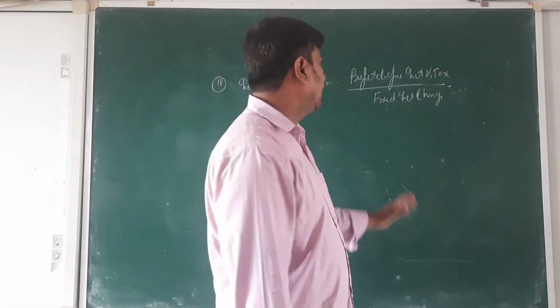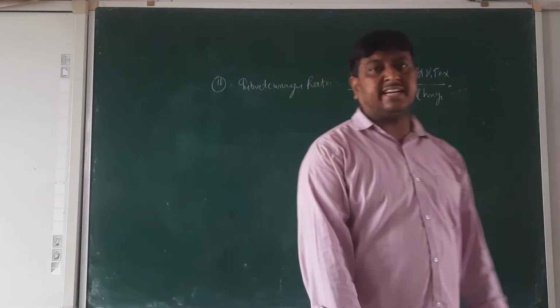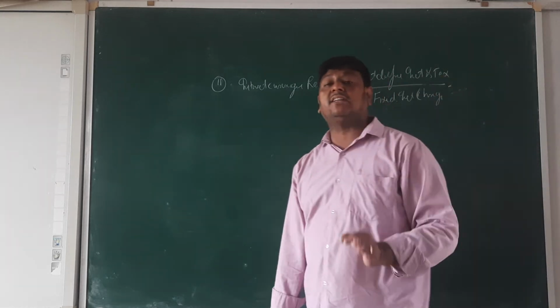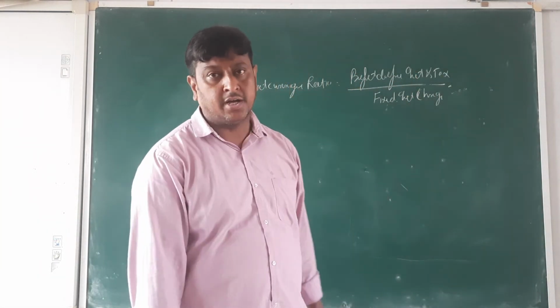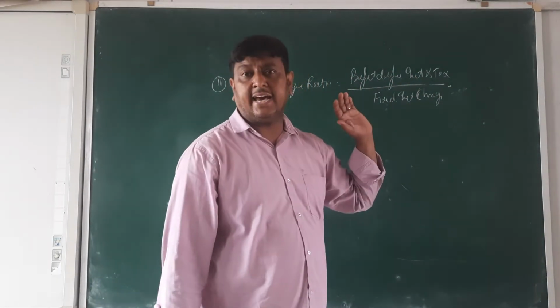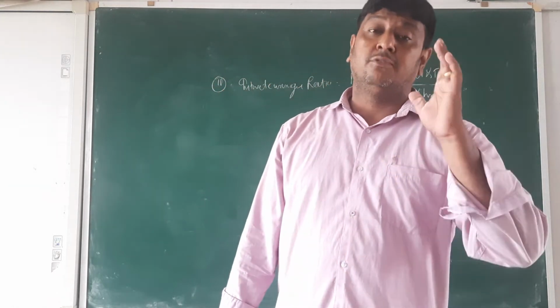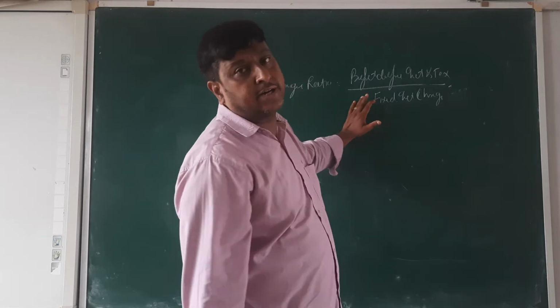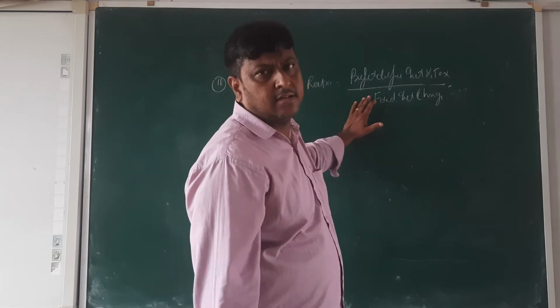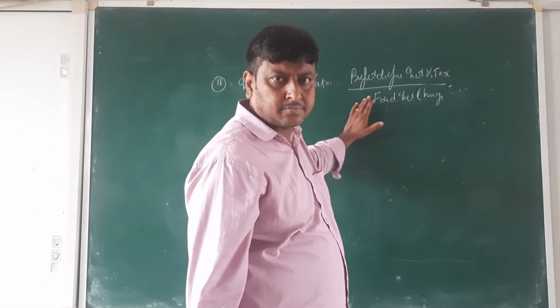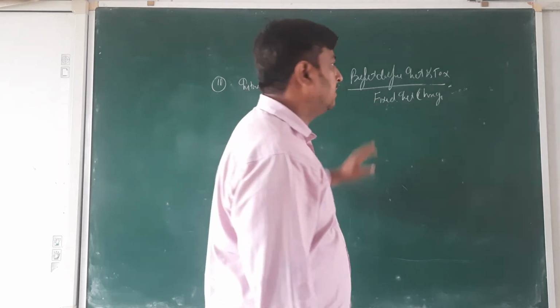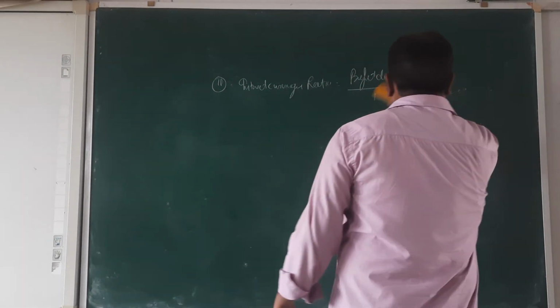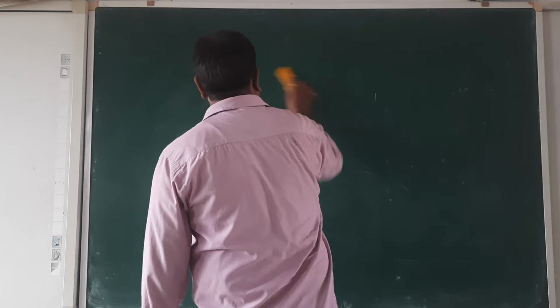Okay beta, clear? And then the fixed interest charge, the interest which is charged on the debenture or fixed loan, that we are going to take here. That interest we are going to take here only. Okay beta, clear? Clear or not? Then we are going for the next ratio.